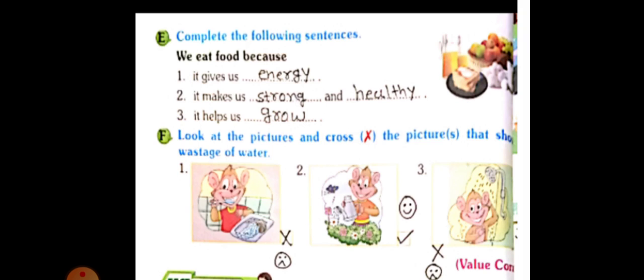Now second number, that is very useful for water, that they are planting, watering the plant. See, very good activity the monkey is doing. So second number carries a right. Okay dear students, I will put a smiley face. This one, F exercise, is only for the textbook, and the E exercise you have to complete in your notebook. Now your textual exercise, that is Test Yourself, and at last I will explain you Fun Time also.